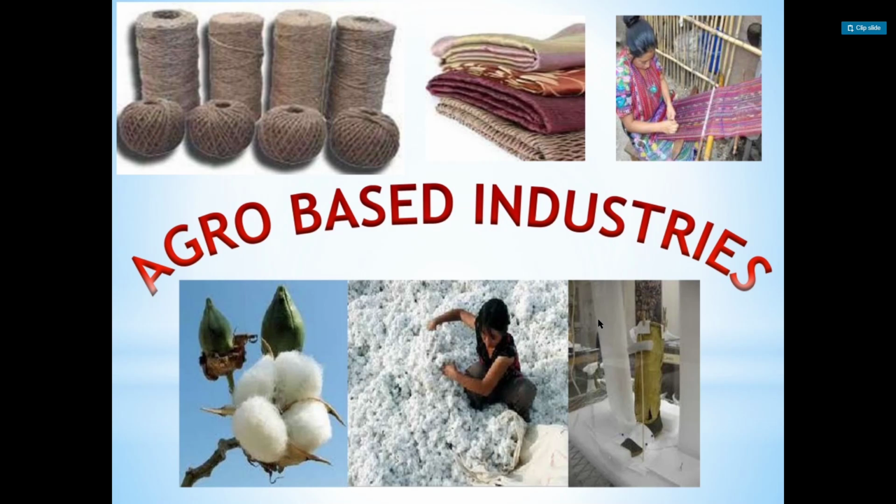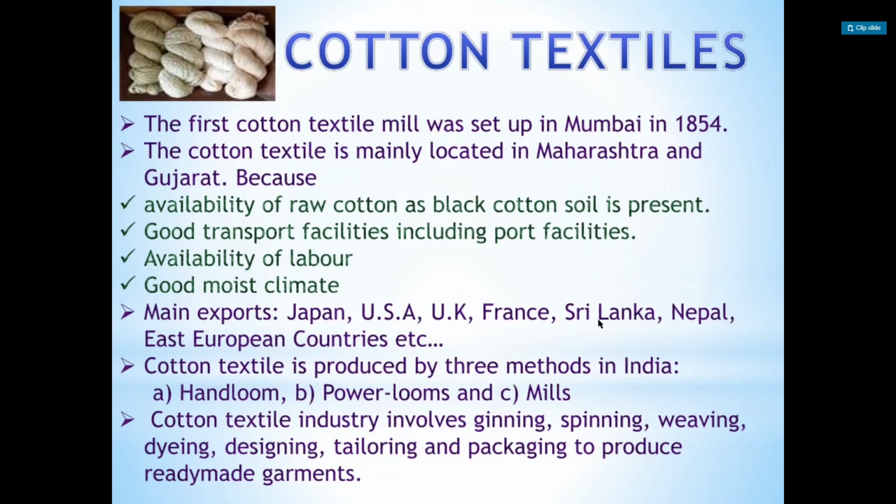India stands second as a world producer of sugar but occupies the first place in the production of gur and khansari. About 60% sugar mills are in UP and Bihar. So these are the main points, the summary of this topic, agro-based industries. Now let's see what is in this.